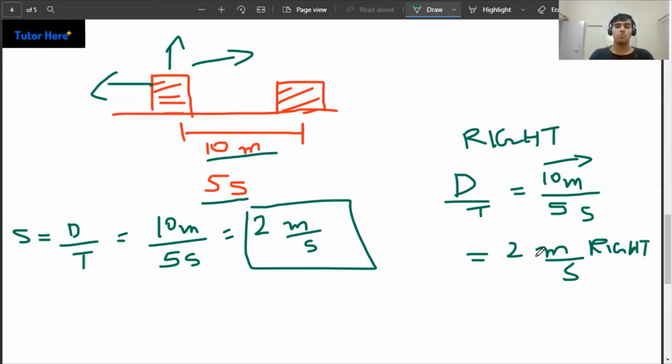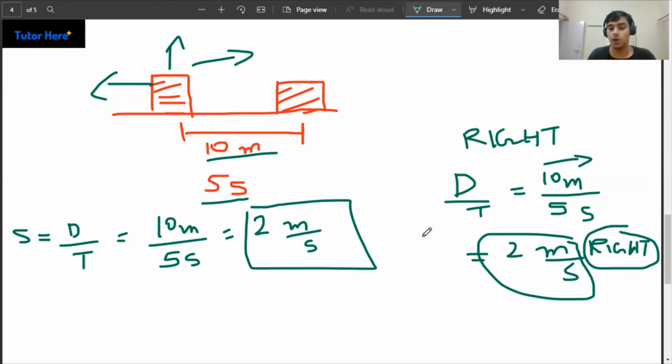Okay, so now what is this quantity? Is this quantity a vector or a scalar? And you would be right to point out that this is a vector because I have my magnitude here and I also have my direction, which is that it's moving towards the right. And this quantity is called velocity, and it's represented by this arrow because it's a vector. So here's the difference between speed and velocity. Speed is a scalar quantity. Velocity is a vector quantity.